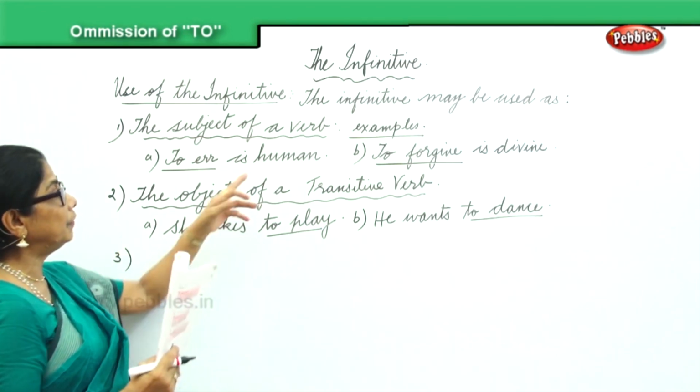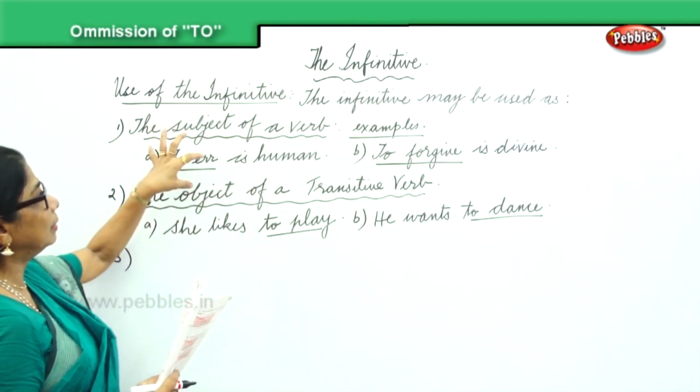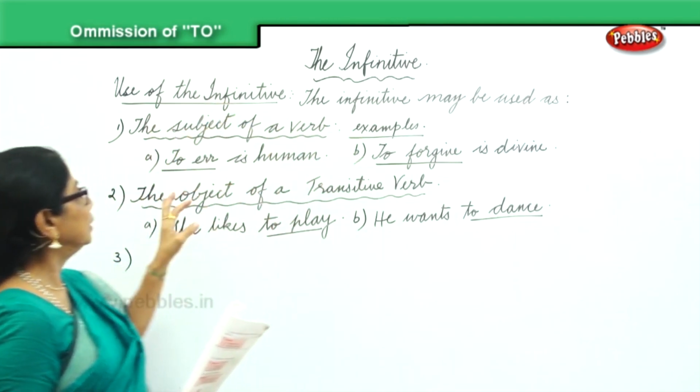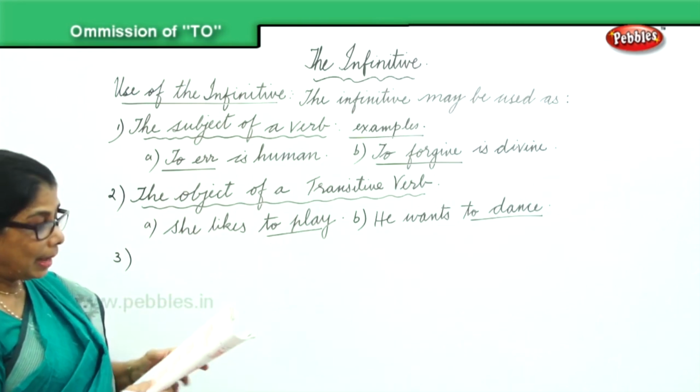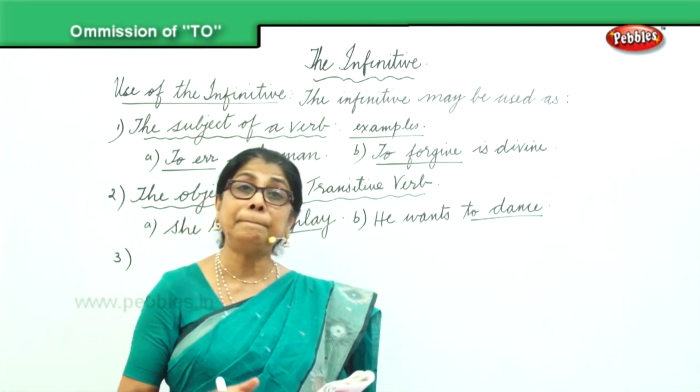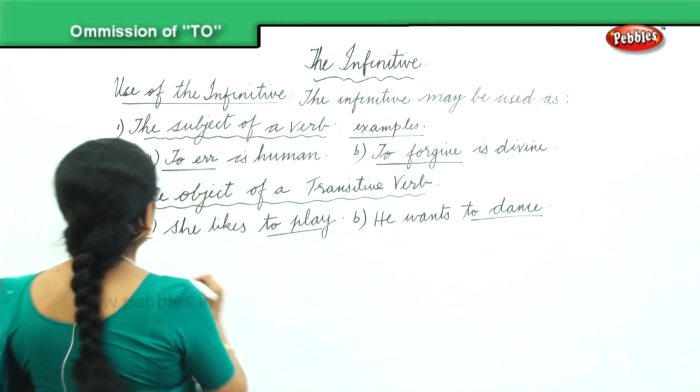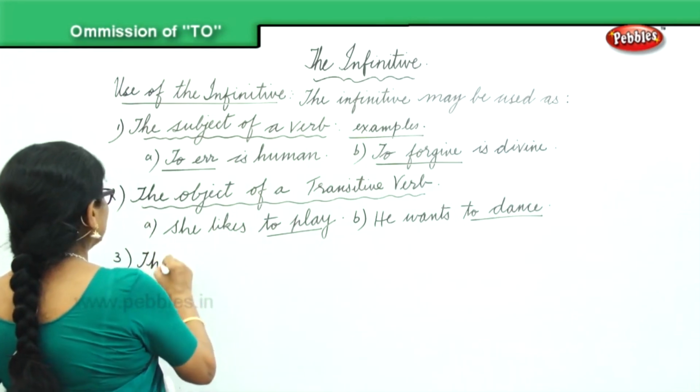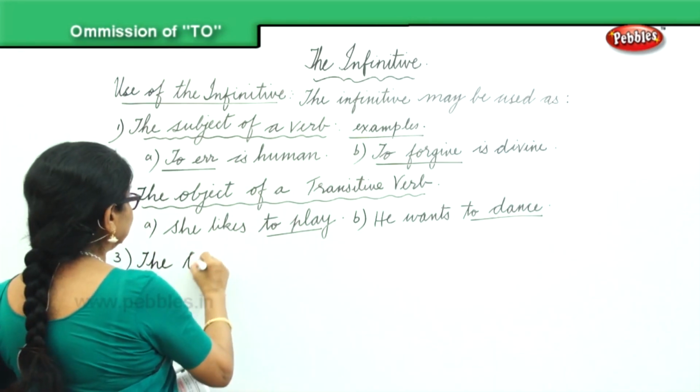First, subject of a verb, to err, to forgive. Object of a transitive verb. And third one we have complement of a verb.